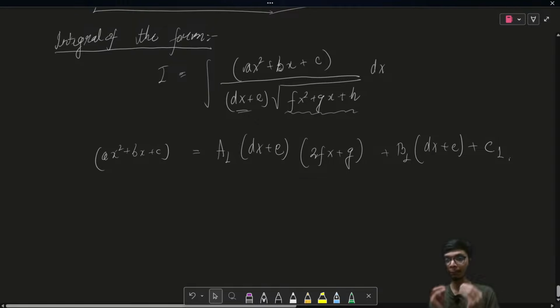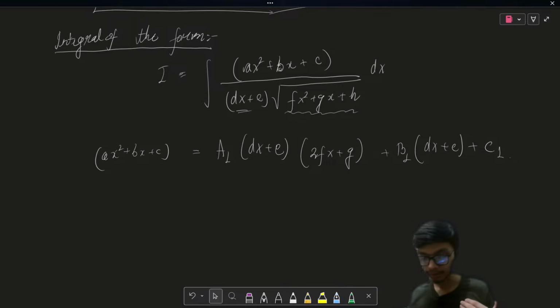How do we solve this question is very simple. You just have to remember the following step. Whenever you have a quadratic upon a linear term, divided by the square root of another quadratic, in order to solve this form of integral, you have to represent this quadratic term over here in terms of this notation. Once we do that, we compare the coefficients in order to get the constants a1, b1 and c1, right? I hope this step is clear to all of you.